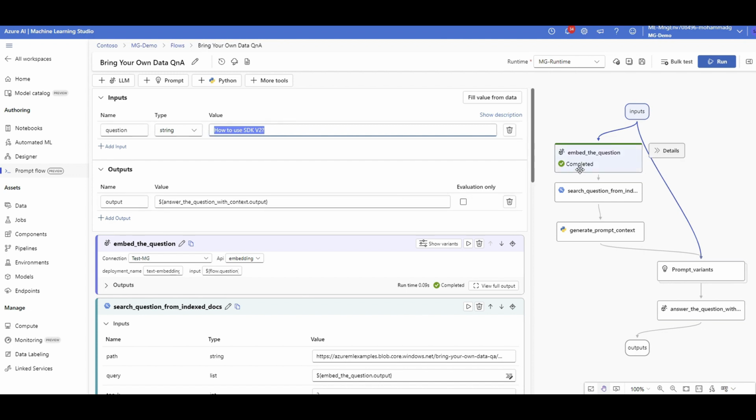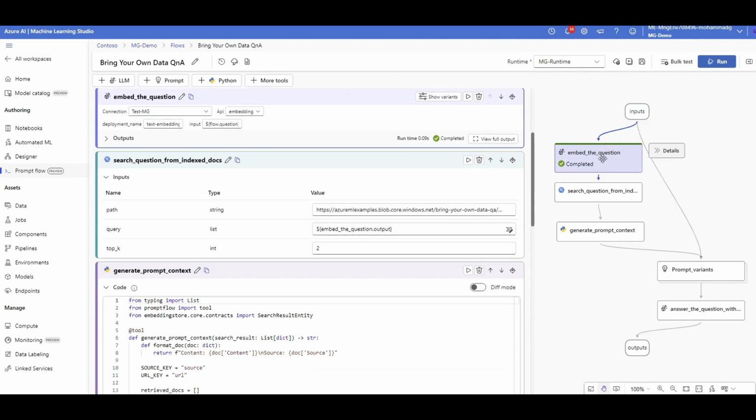We should create the embedding out of this question to go all the way to the vector and check what is the similar source of data based on the question. Or longer story short, I want to see what source of data that I have is the closest one to this question to bring the answer for it. That's why I have my input here first, and second, I'm going to embed this question. How? This is the time we need a large language model, and that's why there is an icon that shows this is a large language model based task.